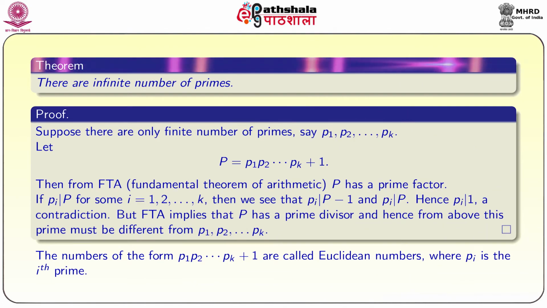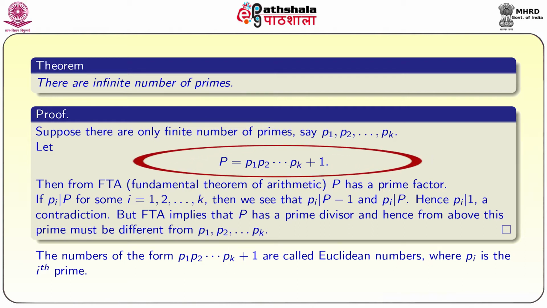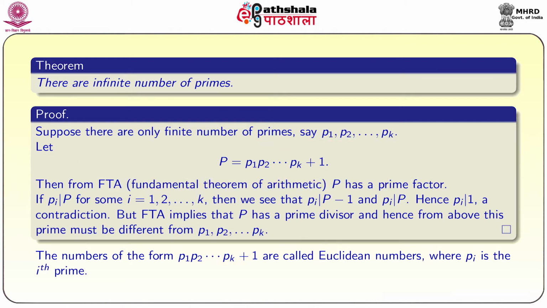First theorem: there are an infinite number of primes. This proof is due to Euclid. Suppose there are only a finite number of primes, say p1, p2 and so on up to pk. So, we are proving this by the method of contradiction. So, let us assume P equals p1 into p2 and so on pk, plus 1.